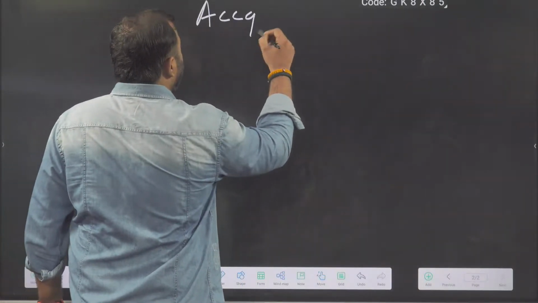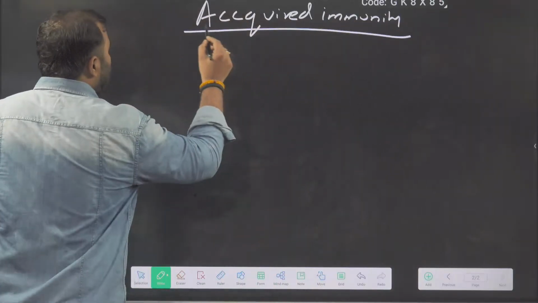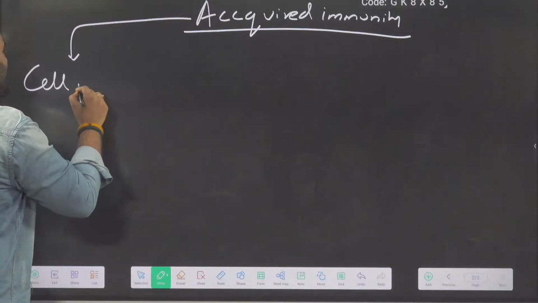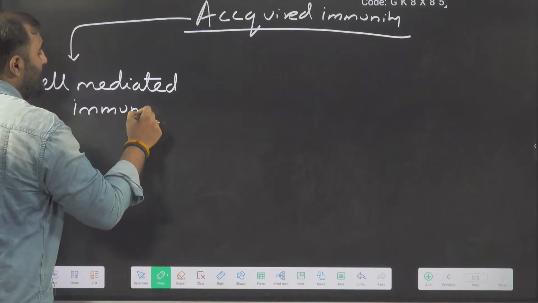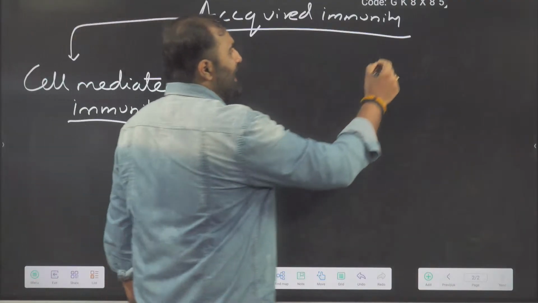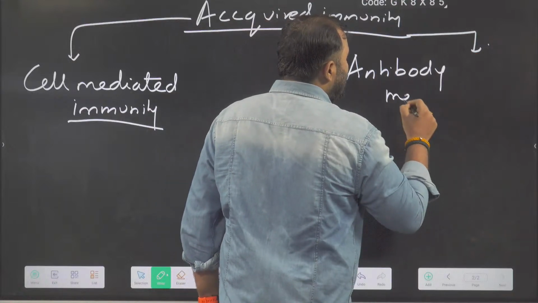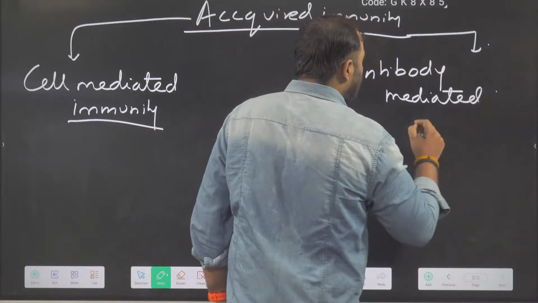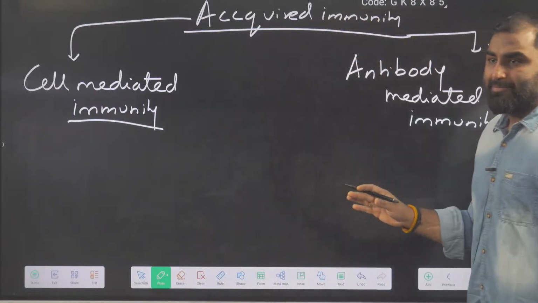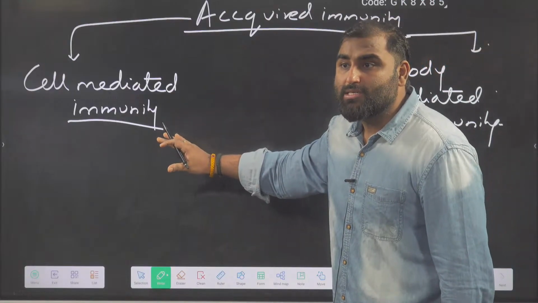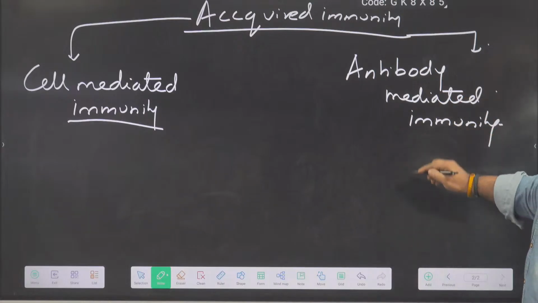When we talk about acquired immunity, there are two types of responses. One response will be given by cells, and that is called cell-mediated immunity. In another one, we make the antibodies, and that will be called antibody-mediated immunity. So in acquired immunity, we have two types: where cells give the response, that is cell-mediated immunity, and where antibody is made against them, we call it antibody-mediated immunity.